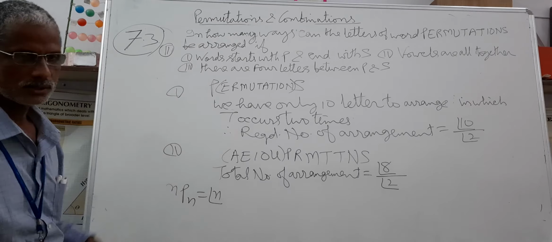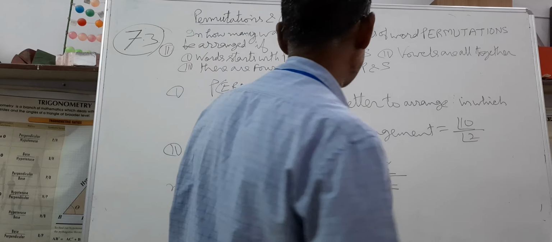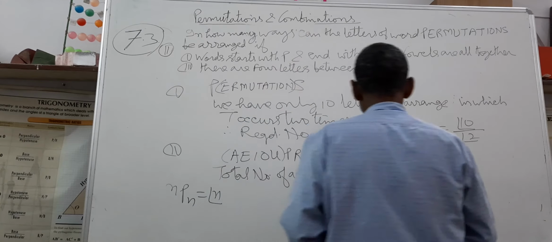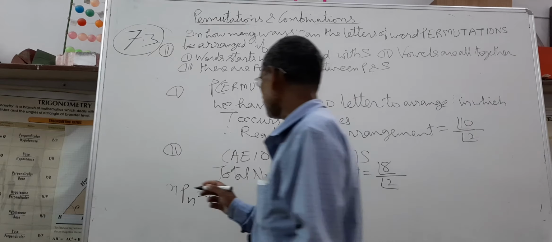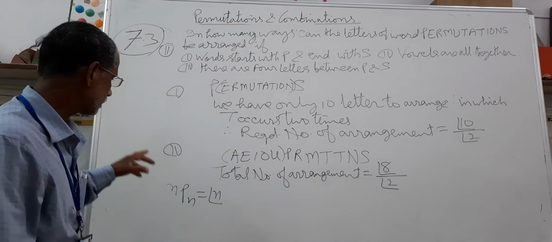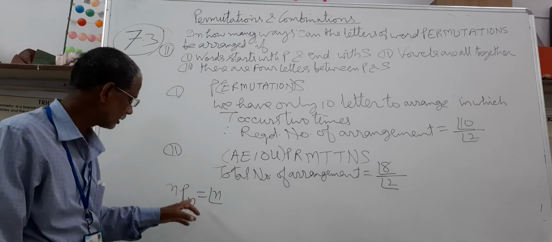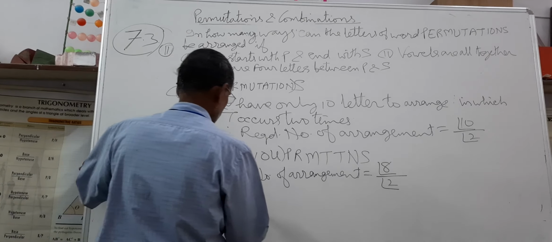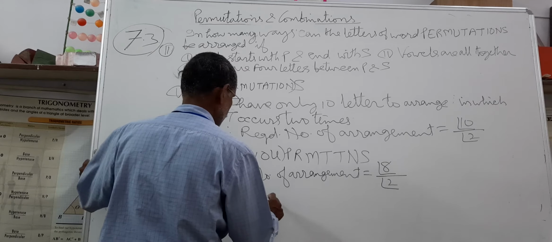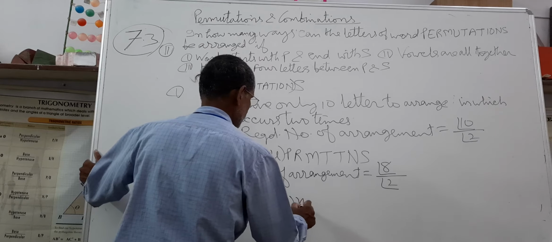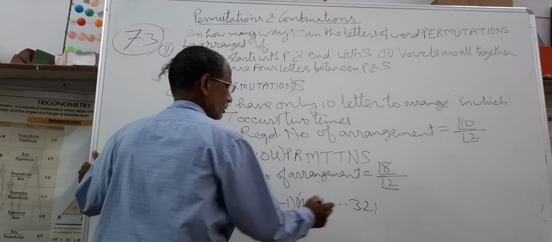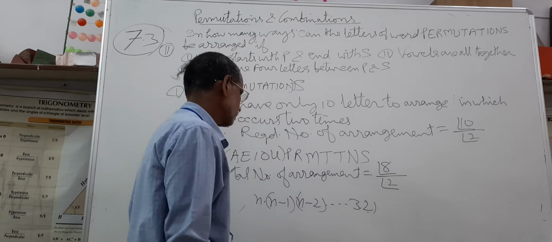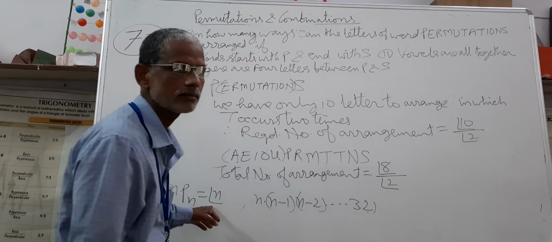In previous question number 9, it is clear that when all letters are taken, nPn, that is we are arranging all n letters taking all at a time, is n into n minus 1 into n minus 2 into 3 into 2 into 1, because we are filling n places.